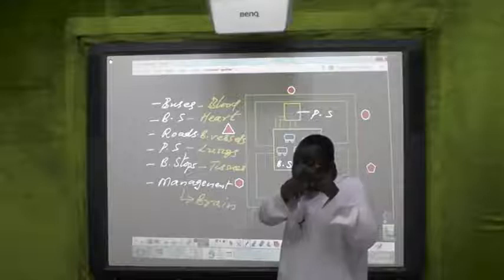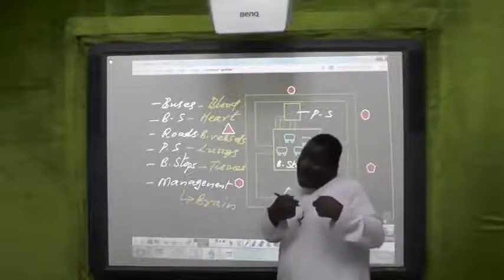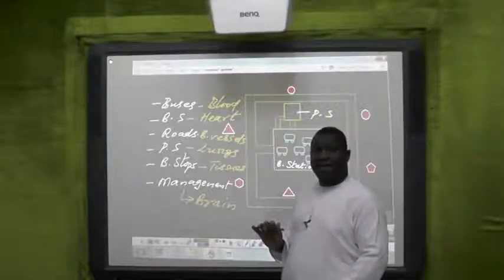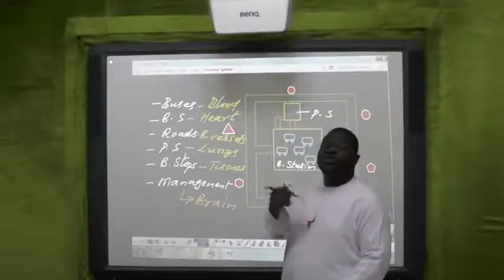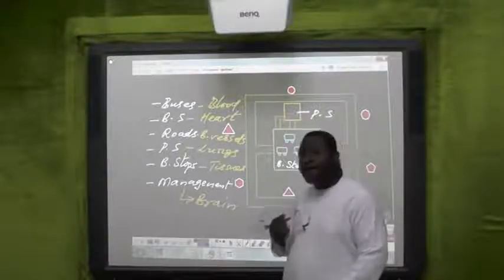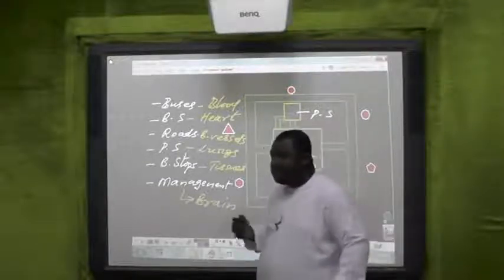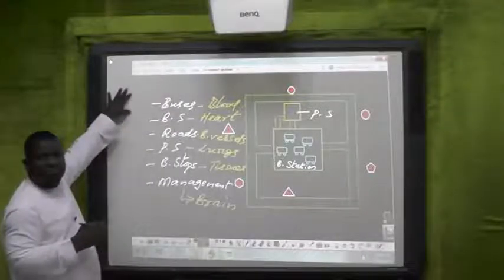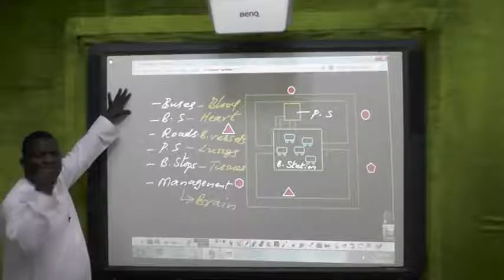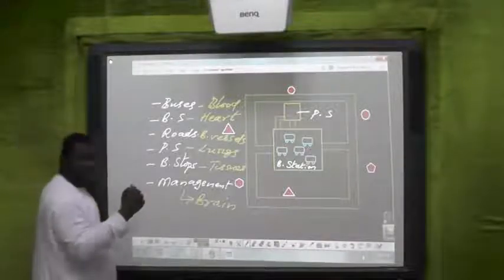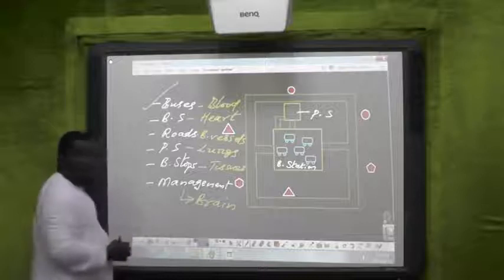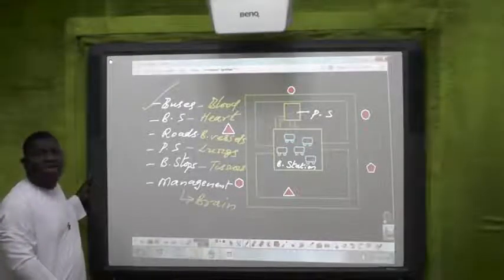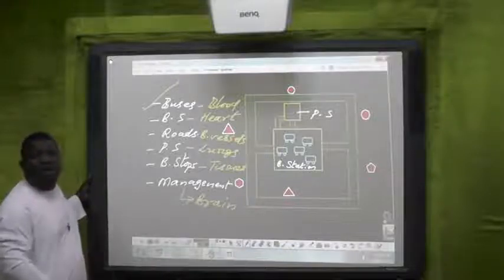We can now see that the transport system in our city is built according to what you have in you and what I have in me. Town planners plan this according to the transport system in you and I. If somebody asks you about the transport system in your city, the first thing that will come is, oh, the buses are useless, the buses are good. Oh, I love the bus stations. You sit down there and you relax. You don't even know when the buses will come and start calling you.